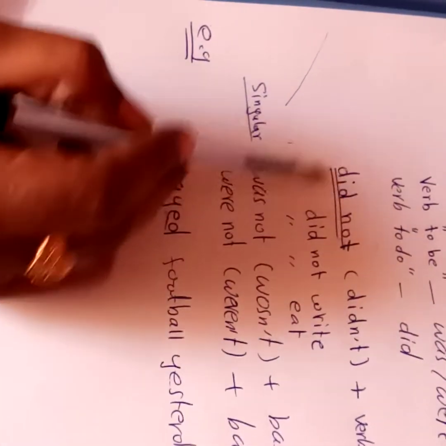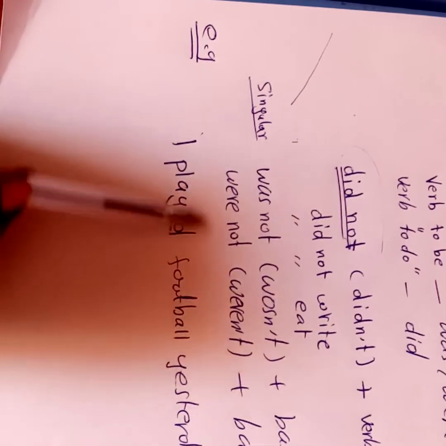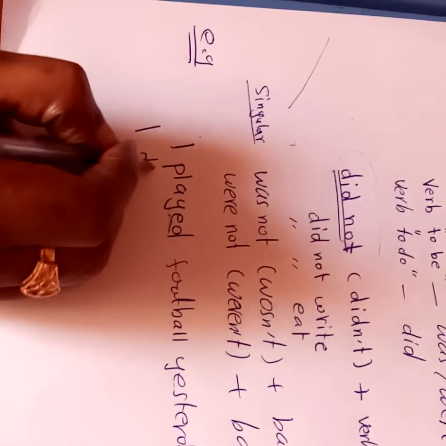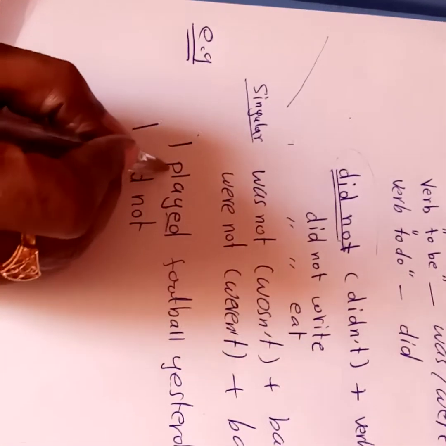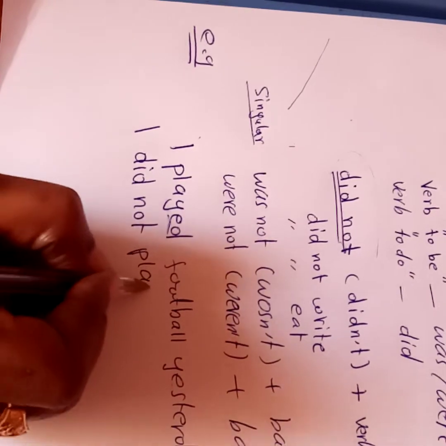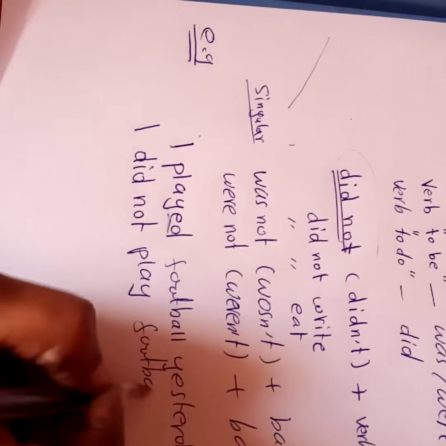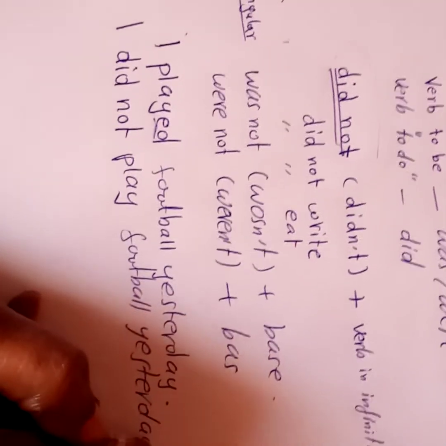So I have to use here what? Did not. Why? Because I have the main verb here in the past. So it's going to be I did not, and then the infinitive form of played is play as it is. I didn't play football yesterday. Have you got this?